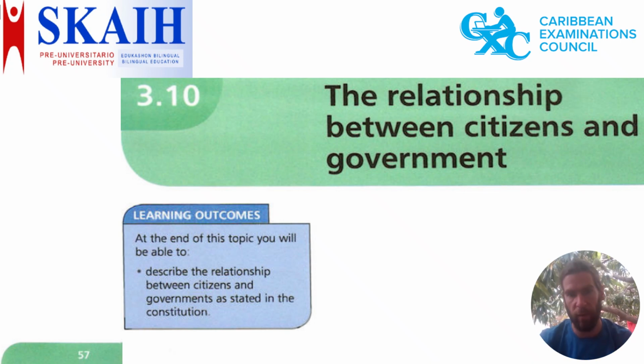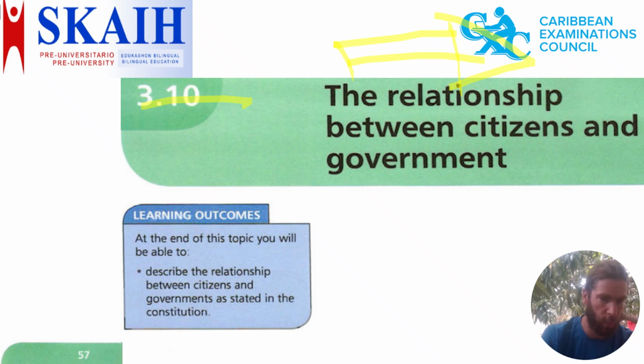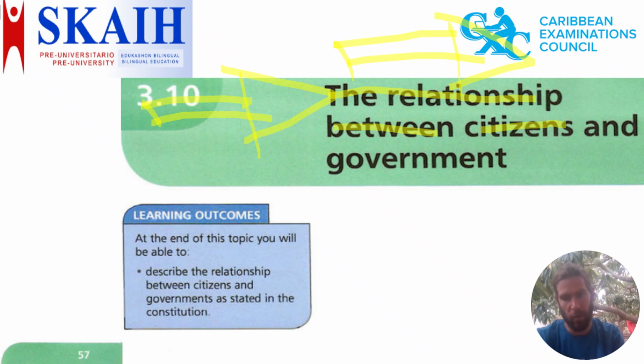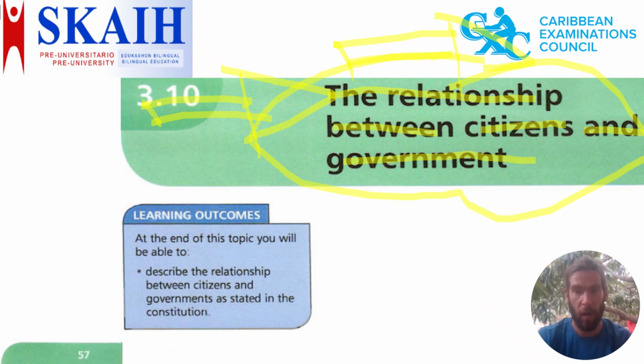And also possibly Form 5, because we're talking about an examination topic, to say it better, of CSEC. And the topic of this video is the relationship between citizens and government, like you can see here. And that's the topic of this video.